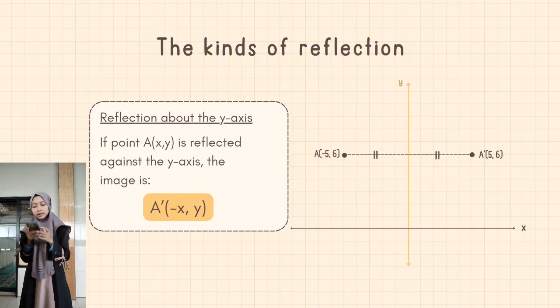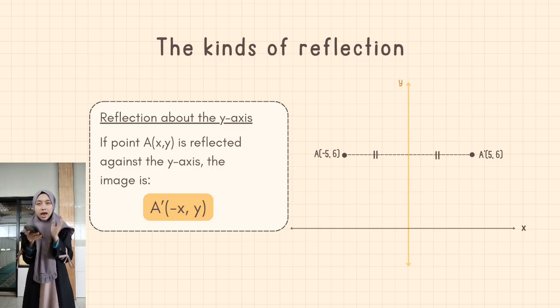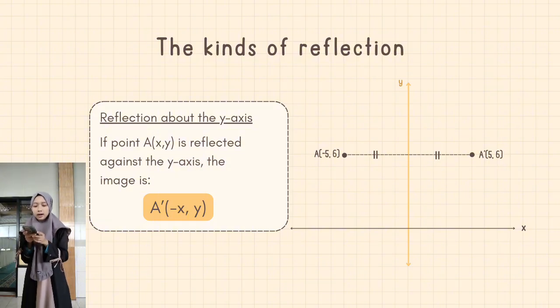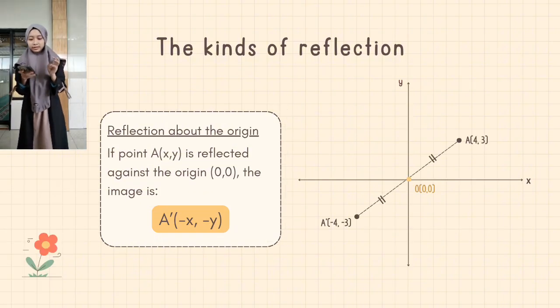Okay, the second is reflection about the y-axis. If point A(x, y) is reflected against the y-axis, the image is A'(-x, y). For example, if A(-5, 6) is reflected against the y-axis, the image is A'(5, 6).